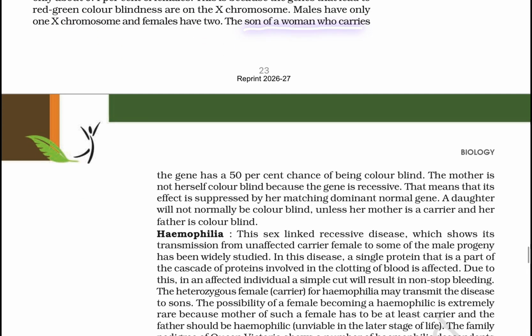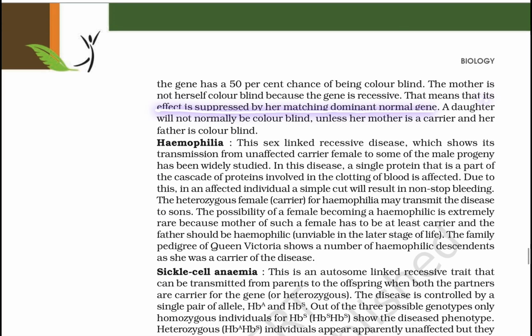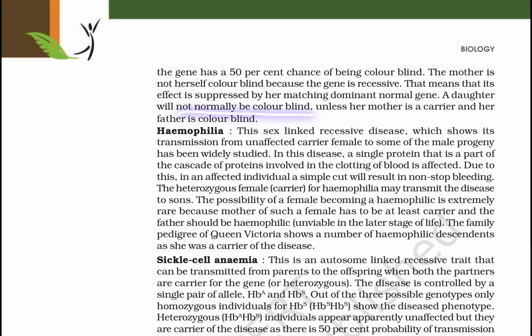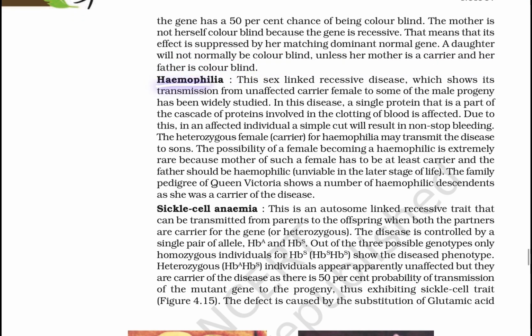The son of a woman who carries the gene has a 50% chance of being colorblind. The mother is not herself colorblind because the gene is recessive. This means that the effect is suppressed by her matching dominant normal gene. A daughter will not normally be colorblind, unless her mother is a carrier and her father is colorblind.